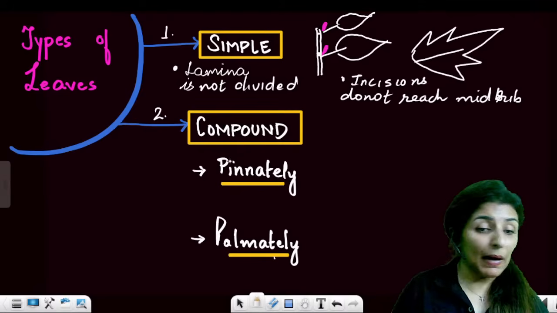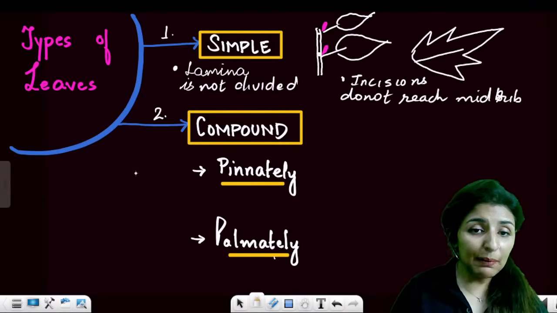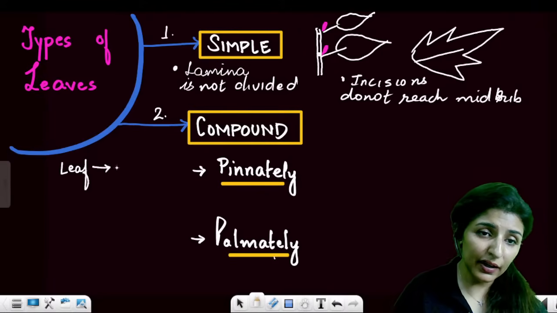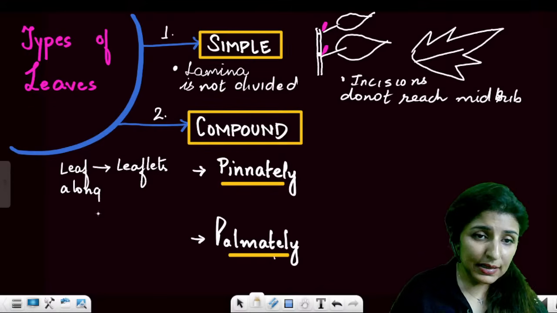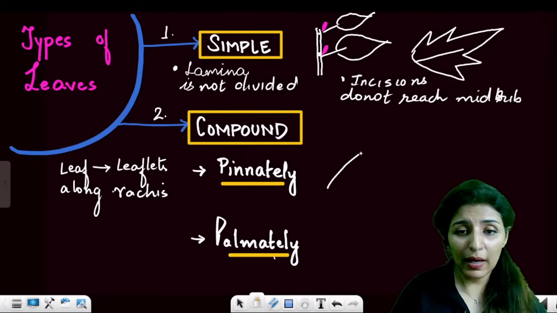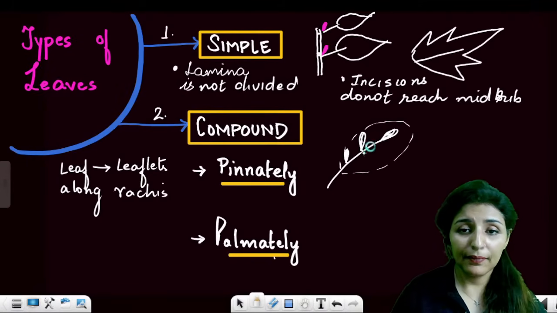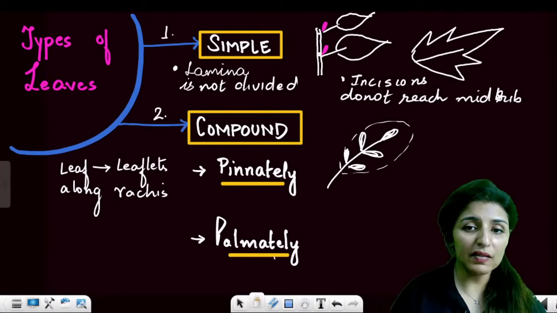Now coming on to compound leaves. Compound leaves can be of two types, pinnately and palmately. In pinnately compound leaves, the leaf is divided into leaflets along a common axis known as the rachis. Suppose this is a leaf, but instead of one common lamina, the lamina got divided into small leaflets like this.